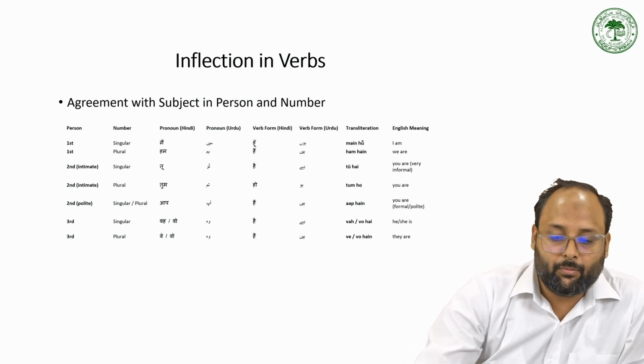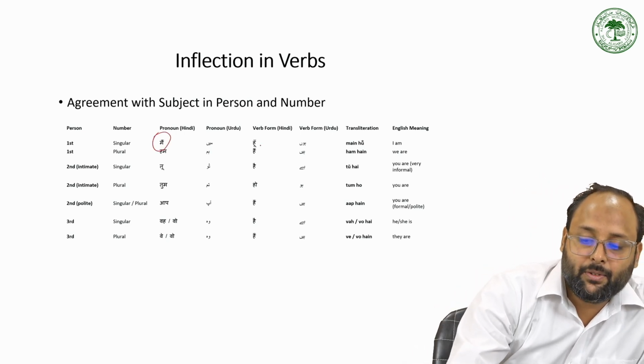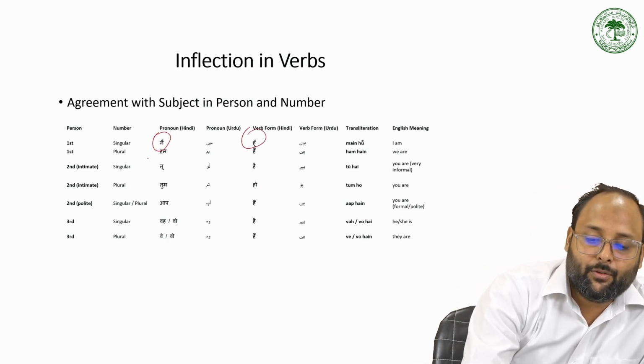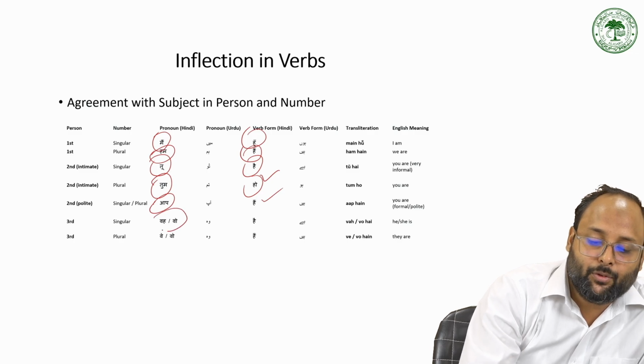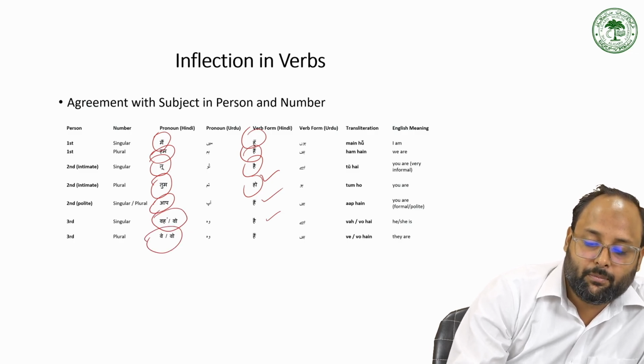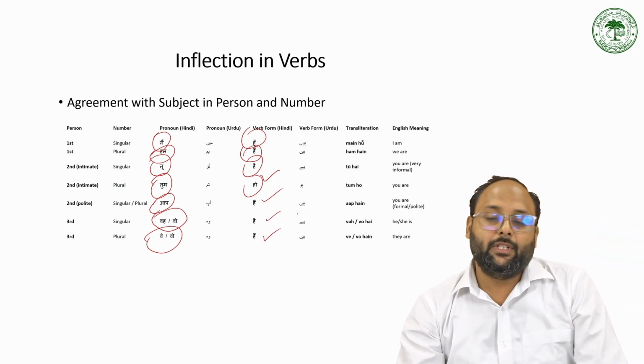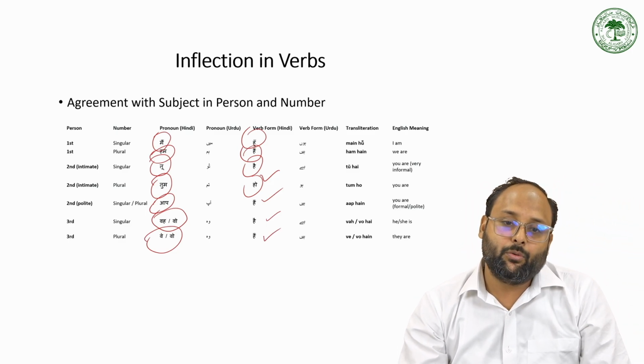Like for मैं, which is singular, we use the verb हूँ. For हम we use हैं. For तू we use है. For तुम we use हो. For आप we use हैं. For वो, third person, we use है, and for वो or the third person plural we use हैं. So this kind of expression we have according to number and person.